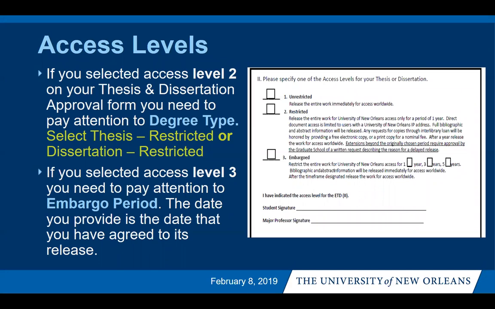Now we're going to talk a little bit about access levels. If you select access level 1, which is unrestricted, your manuscript will be immediately released for access worldwide.